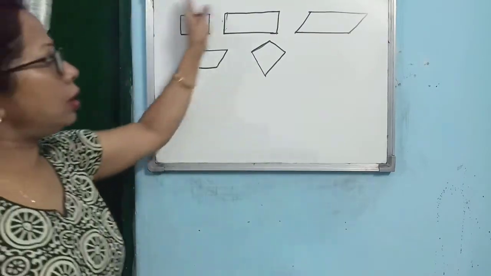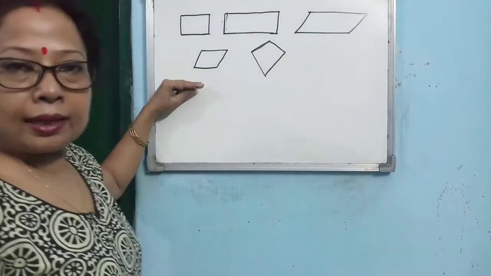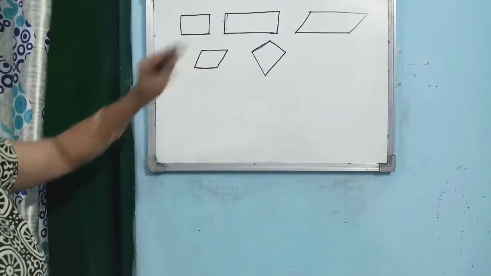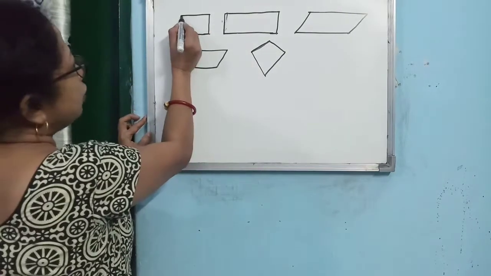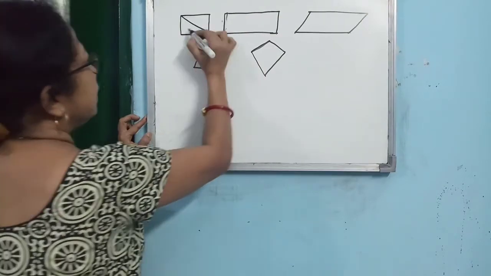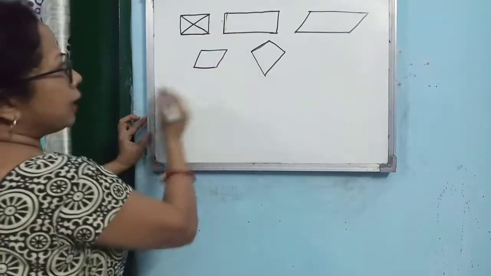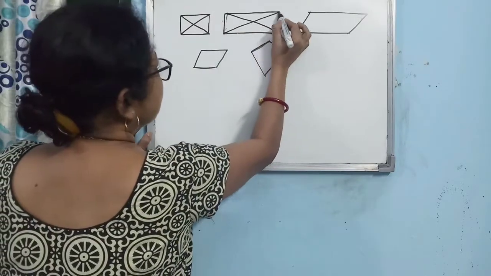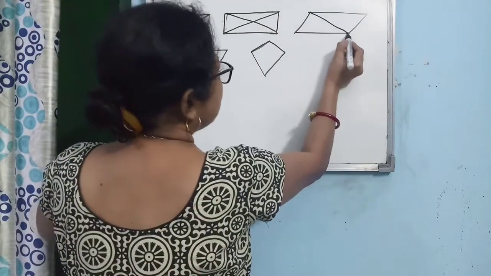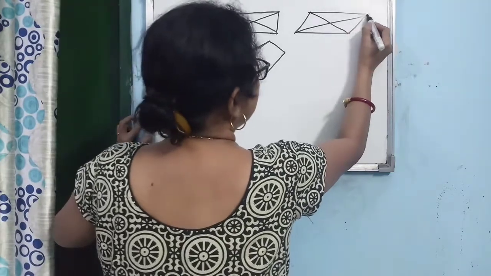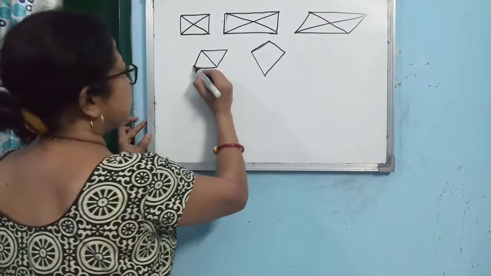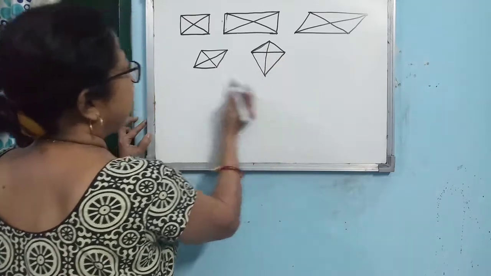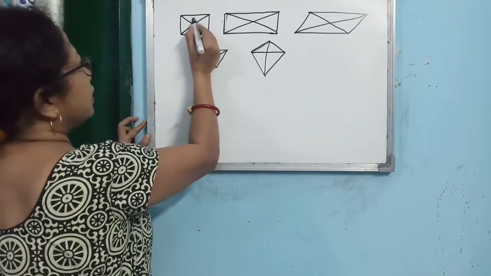Alright, in all the quadrilaterals, where does the center of gravity lie? If you join the diagonals, you know there are two diagonals of every quadrilateral. So if you join the diagonals of a quadrilateral, remember it is a regular shape, not any shape of quadrilateral we have taken. Then where does the center of gravity lie?